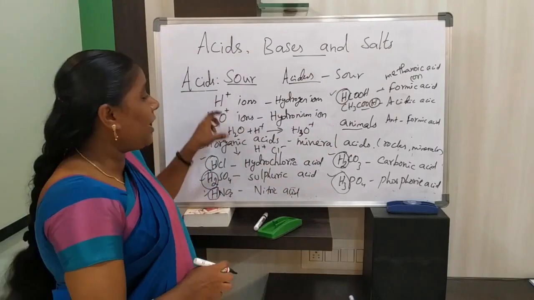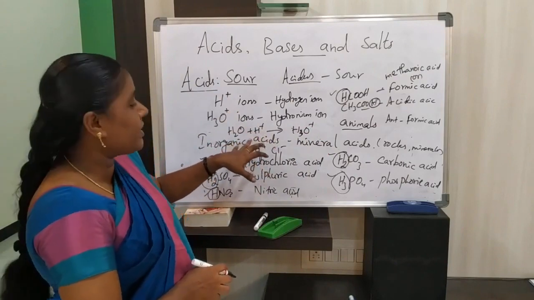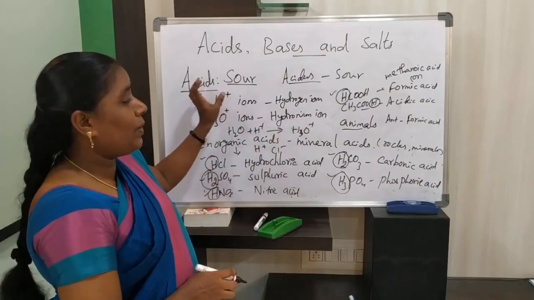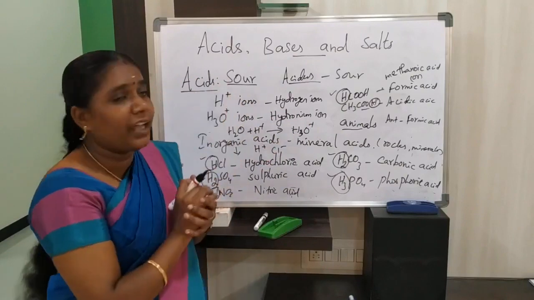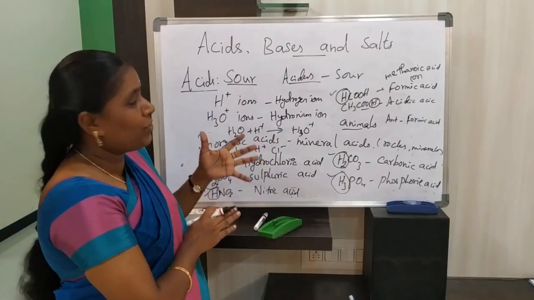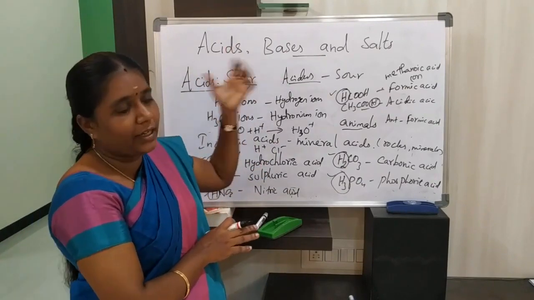So when we add acid to water, what happens? The acid contains hydrogen ions, which combine with water to form hydronium ions. Acids dissolve in water to produce hydrogen ions or hydronium ions.